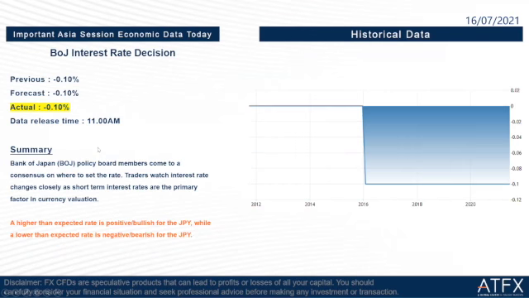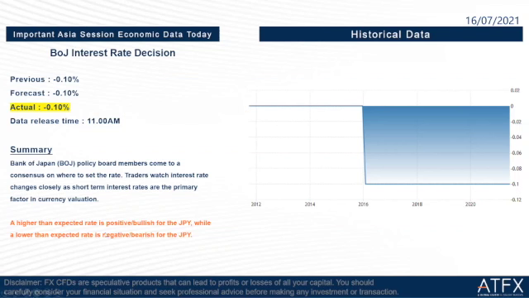Okay, so the next one is the Bank of Japan interest rate decision. The previous, forecast and actual all remain the same at negative 0.1%. The data release time was at 11 o'clock just now.